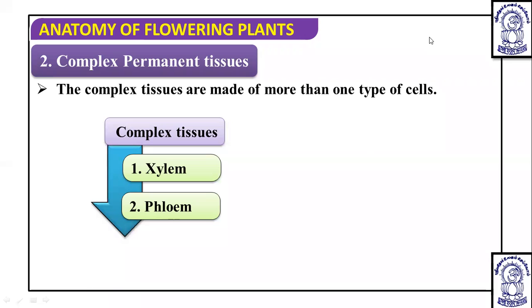Because vascular tissue evolved from the pteridophytes, and in pteridophytes the sporophyte is dominant. So it is found mainly in the sporophytic body of pteridophytes, gymnosperms and angiosperms, not in the gametophytic body. So it is absent in the gametophyte.